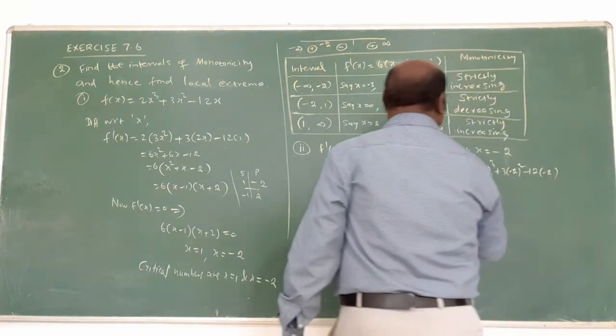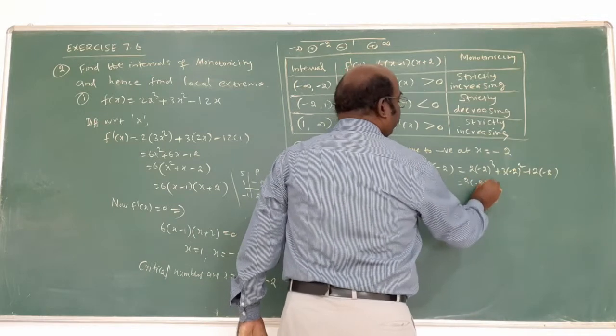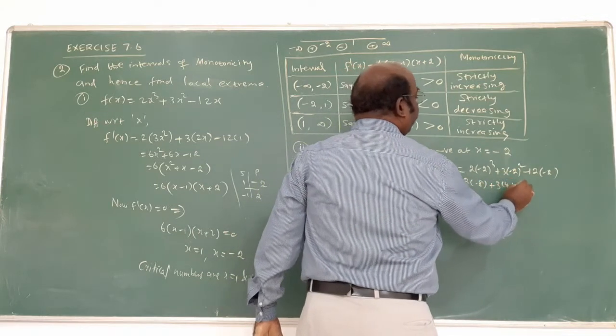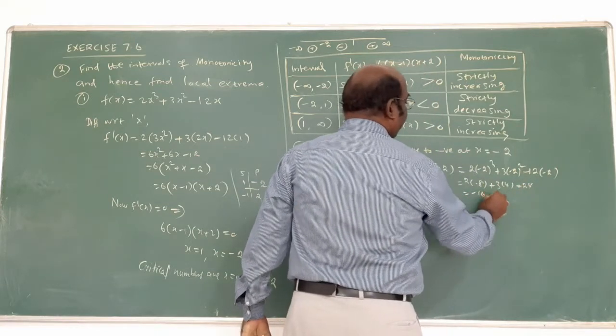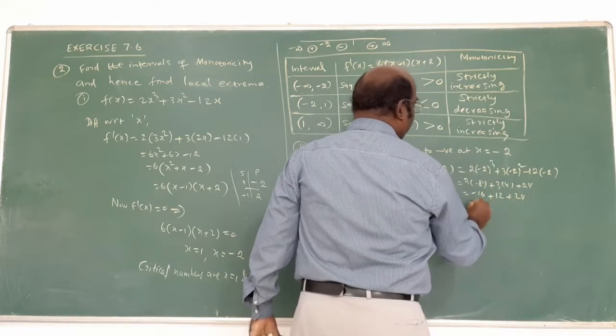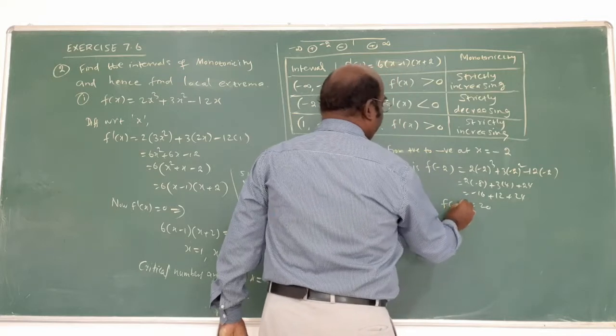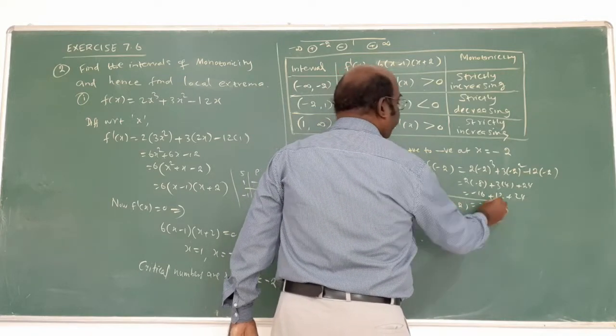Simplify: minus 16, plus 12, plus 24, 20 is the answer. This is called local maximum.